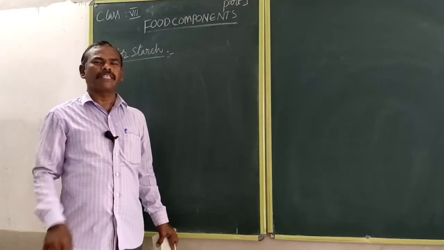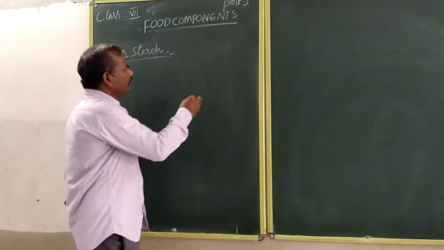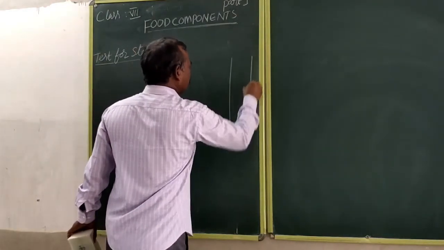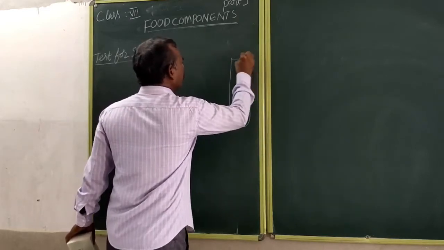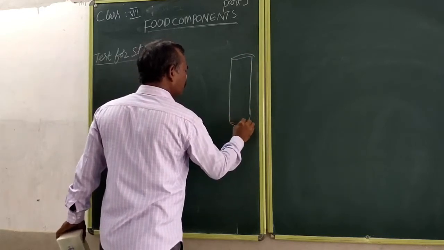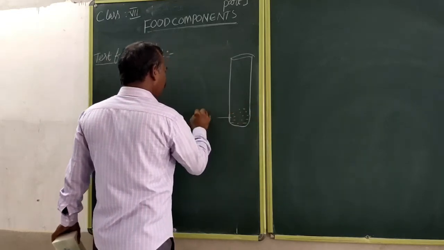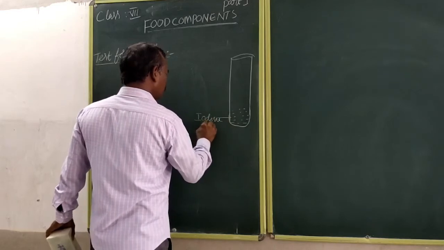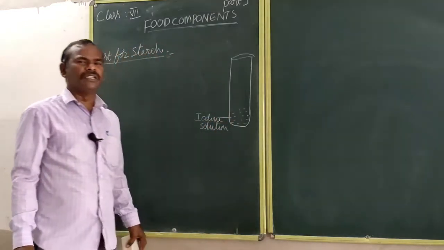How can you prove it experimentally? Take one test tube. This is the test tube. Fill it with the iodine solution. This is the iodine solution.